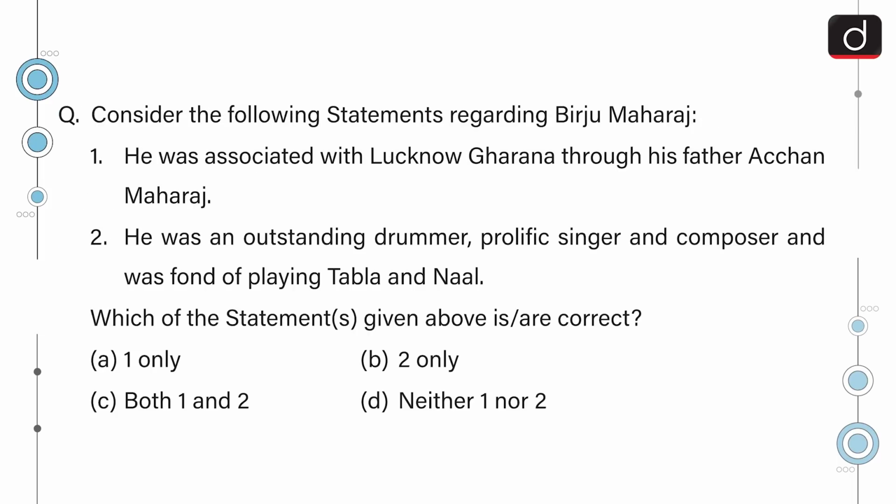Next question is, consider the following statements regarding Birju Maharaj. 1. He was associated with Lucknow Gharana through his father, Achhan Maharaj. 2. He was an outstanding drummer, prolific singer and composer, and was fond of playing tabla and naal. Which of the statement or statements given above is or are correct? 1 only, 2 only, both 1 and 2, or neither 1 nor 2. The correct answer is option C, both 1 and 2. That is, both the statements are correct.